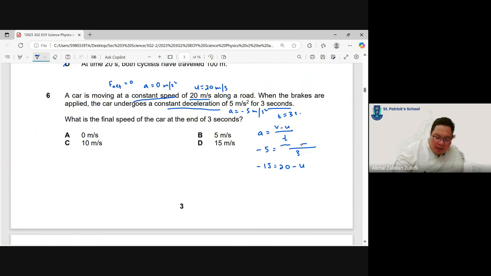It is actually v minus 20, the initial. We are looking for v, so v is negative 15 plus 20, which is 5.0 meters per second. Sorry about that.